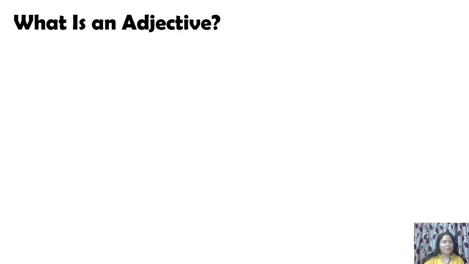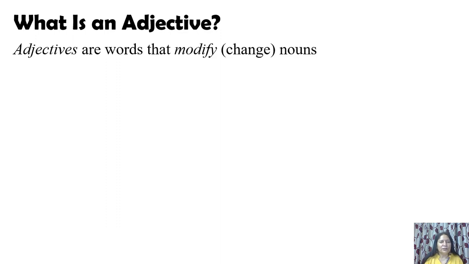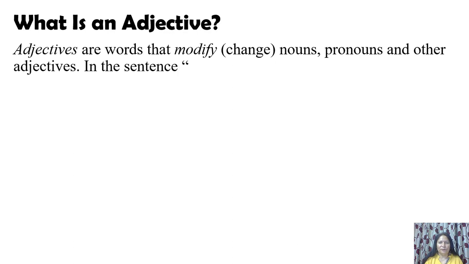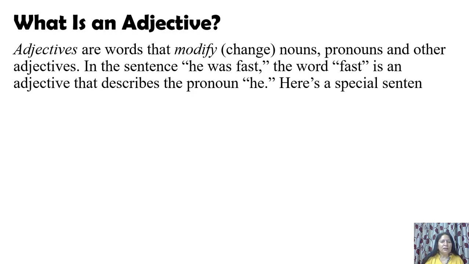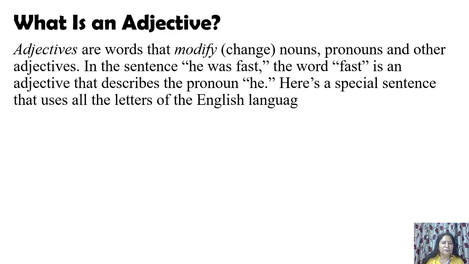What is an adjective? Let's study this. Adjectives are words that modify nouns, pronouns, and other adjectives. Modify means they describe nouns, pronouns, or other adjectives.